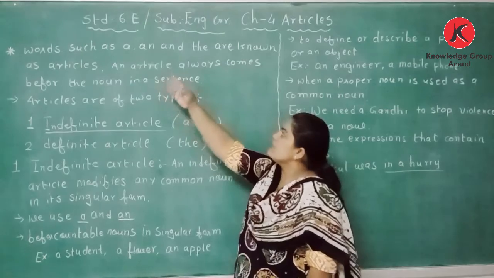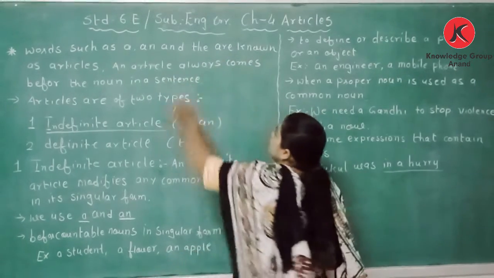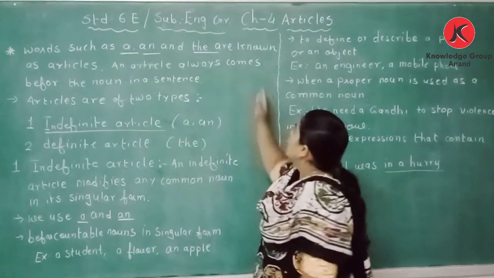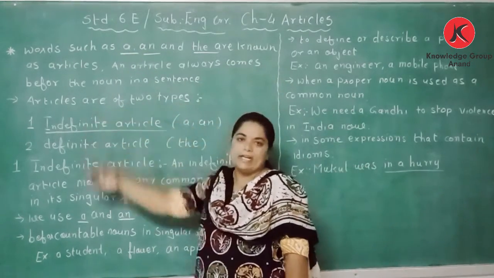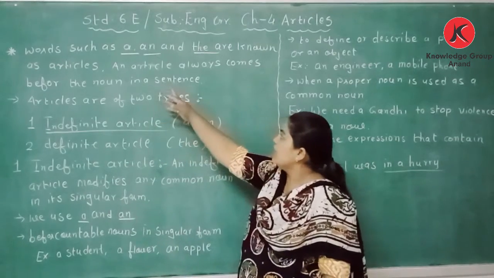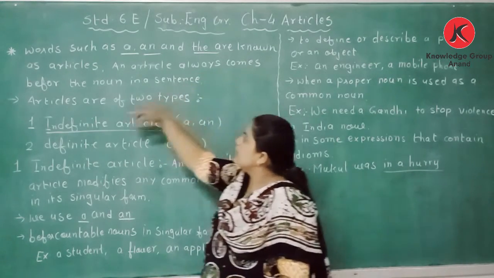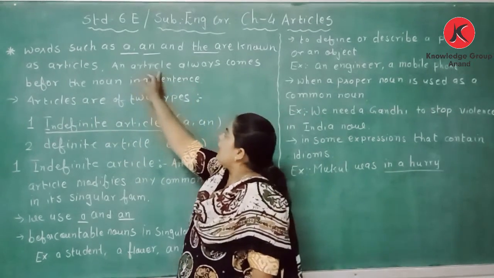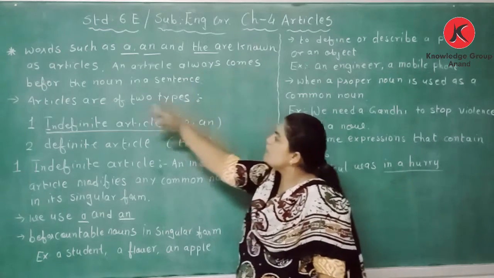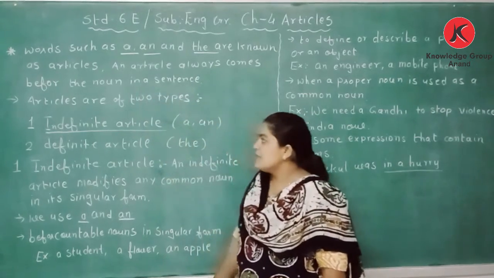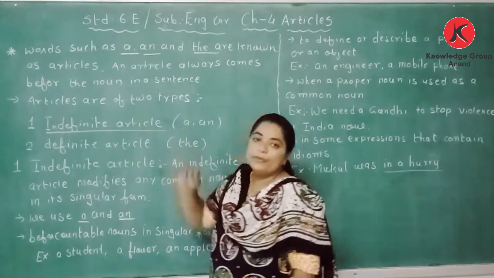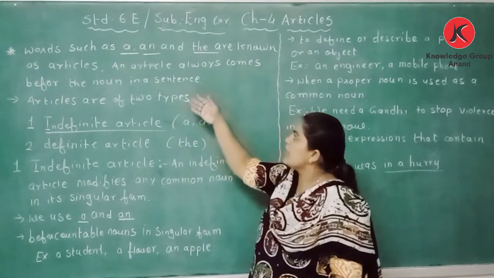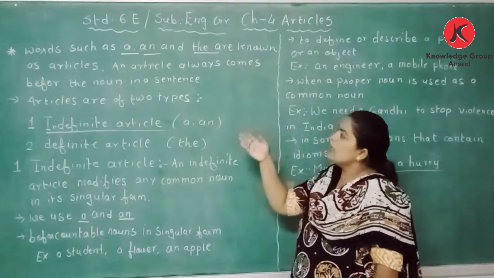Words such as a, an and the are known as articles.